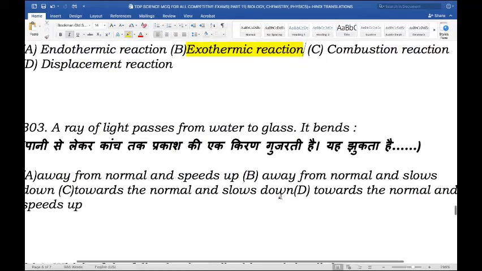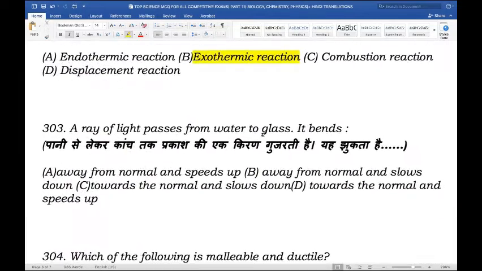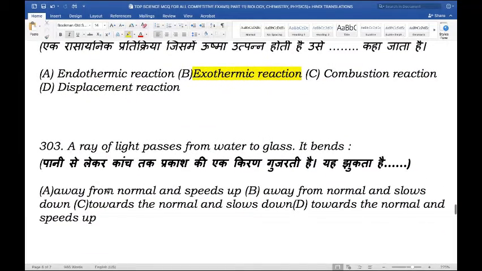Next question. A ray of light passes from water to glass. It bends. So does it bend away from normal and speeds up, away from normal and slows down, towards the normal and slows down, or towards the normal and speeds up? So when a ray of light passes from the water to glass, it bends towards the normal and slows down.